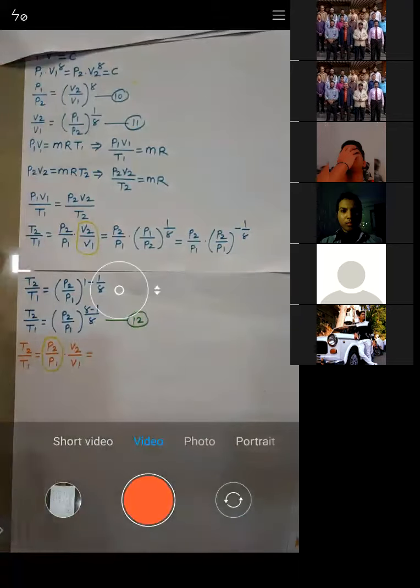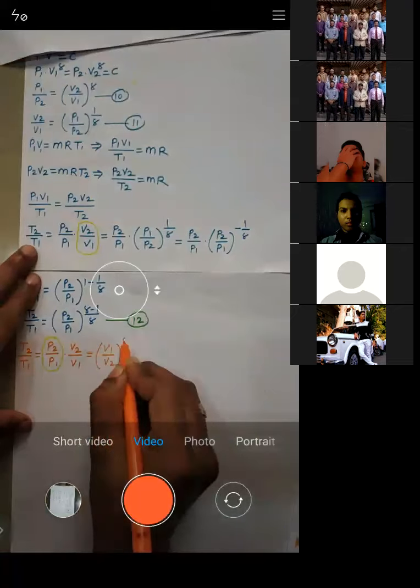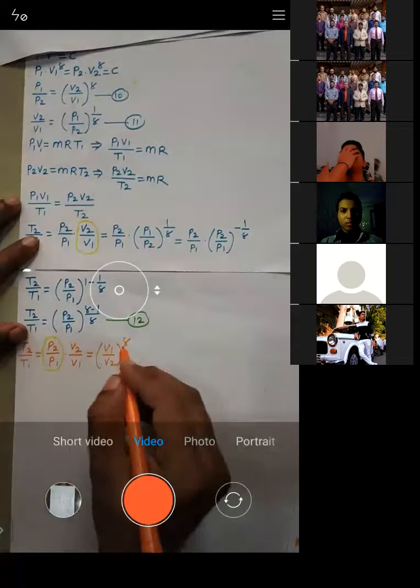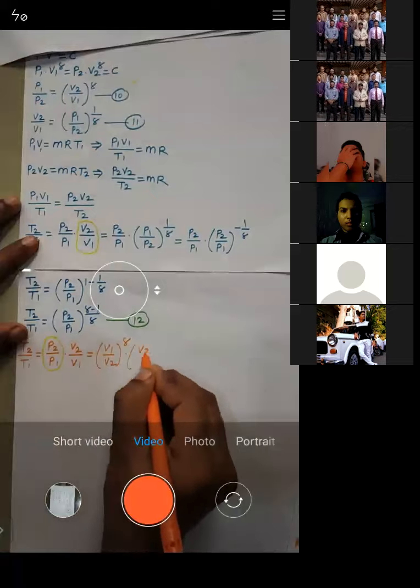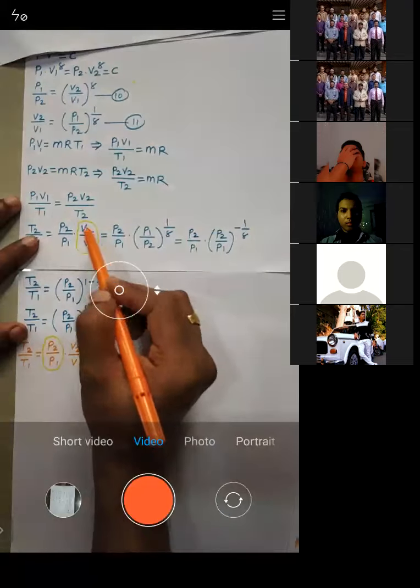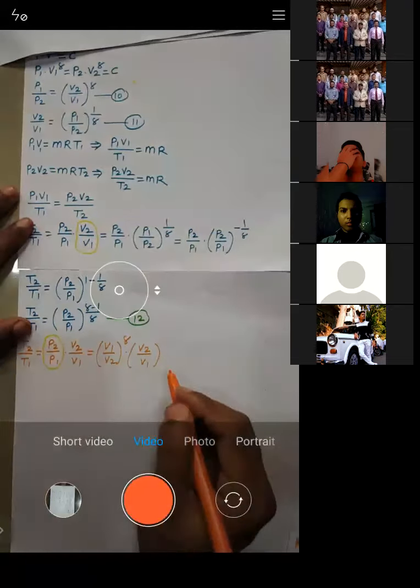So E is equal to V1 by V2 raised to power gamma. See, P2 by P1, you can check it. P2 by P1 is V1 by V2 raised to power gamma. So that is written into V2 by V1. See, earlier I replaced V2 by V1. Now I am replacing P2 by P1. That is the only thing which I'm doing.